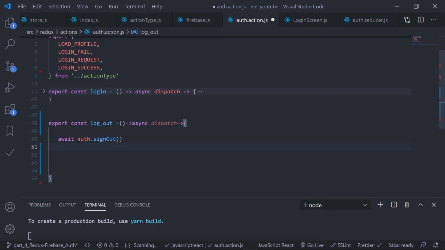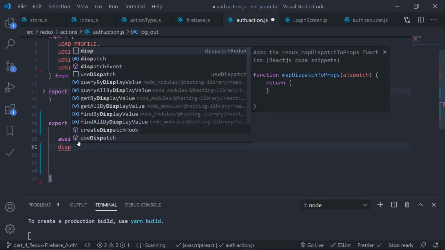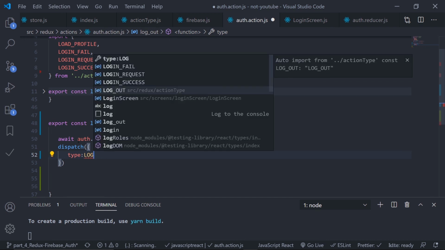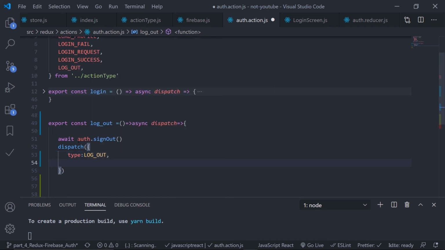Remember, we have also created the action type. So dispatch, which is type what? Logout. We need to import this. Logout should be auto imported. Nice. And any payload? No, nothing.